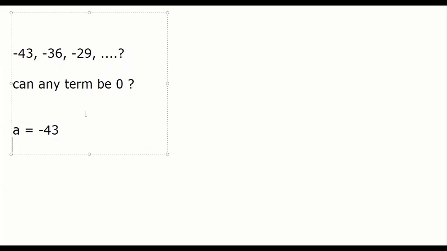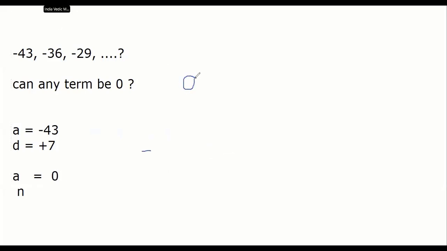What is d here? d will be -36 plus 43, that is 7. Correct? Yes, sir. So they are asking, can any term be 0? Let's assume the nth term is 0. We don't know, but let's assume, and then we'll find out the value of n.